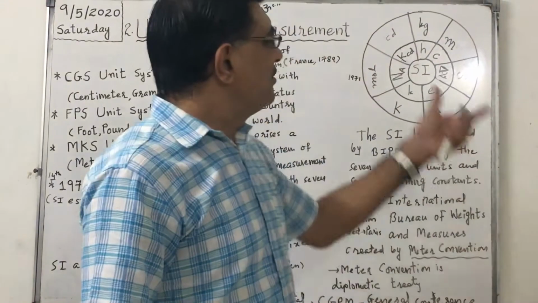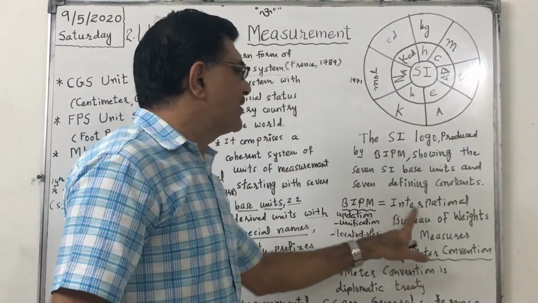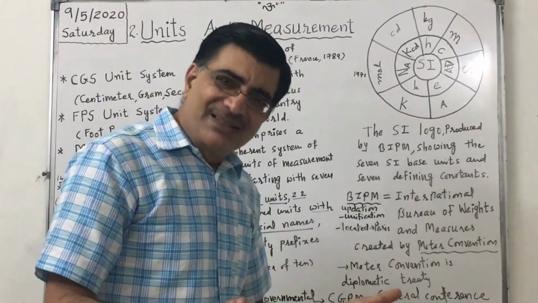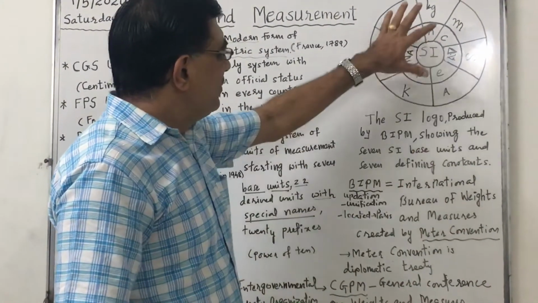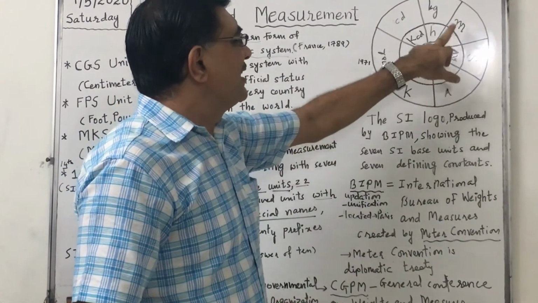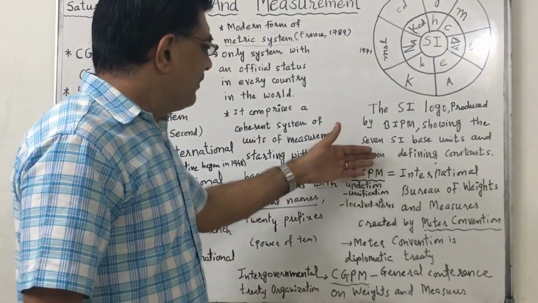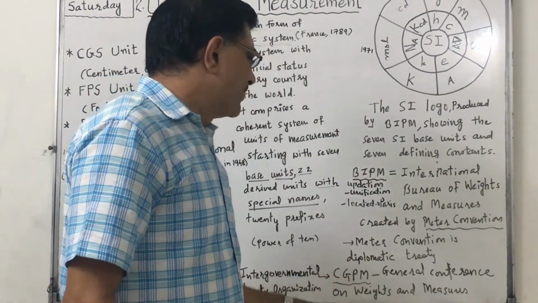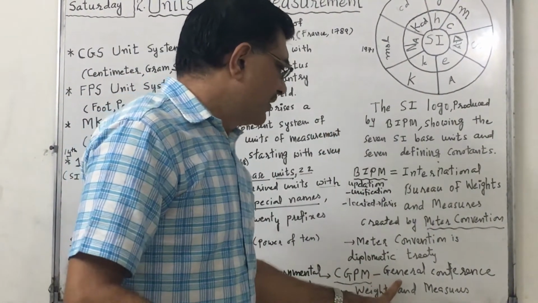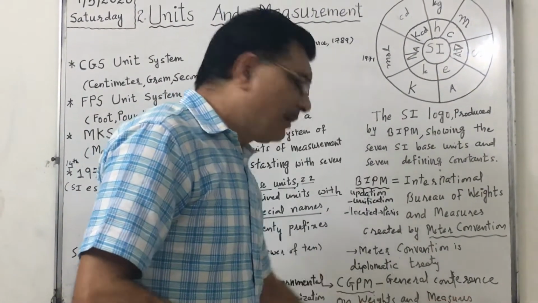This is the logo of SI prepared by BIPM. BIPM means International Bureau of Weights and Measures. It prepared this logo. This logo has 7 base units and 7 defining constants. BIPM works under CGPM. CGPM is the supreme body. Its full form is General Conference on Weights and Measures.